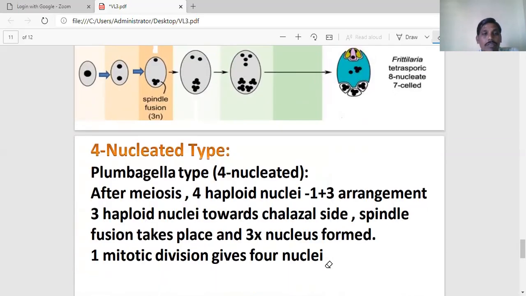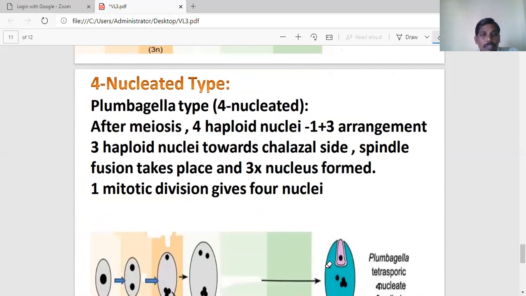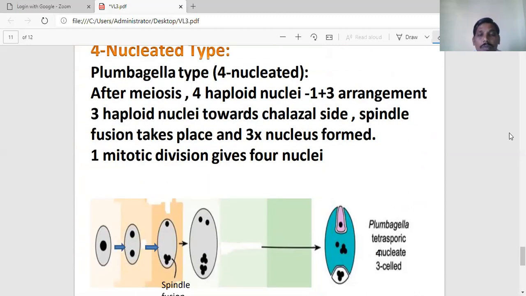The last one is the tetrasporic type, with 4 nuclei present at maturity. The name of this embryo sac is Plumbagella, first discovered in the Plumbagella genus. After meiosis, four haploid nuclei are arranged in 1+3 fashion. See here, 1+3 fashion. These three haploid nuclei fuse and become a triploid nucleus.